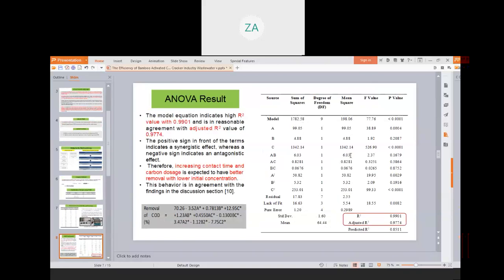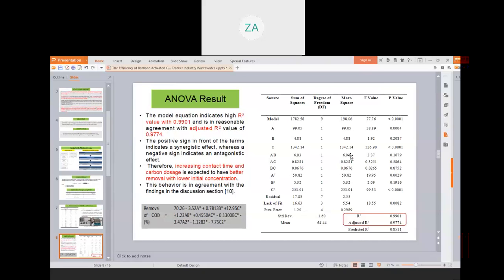Now the results. The analysis of variance, ANOVA, illustrates that the model was significant in predicting the percentage removal of COD using the experimental conditions studied. From the experimental results, the F value and P value of the model were 77.76 and less than 0.05 respectively, indicating the significance of the model, with a 0.01% chance that the model F value happened due to noise.